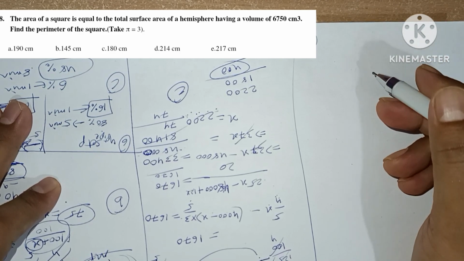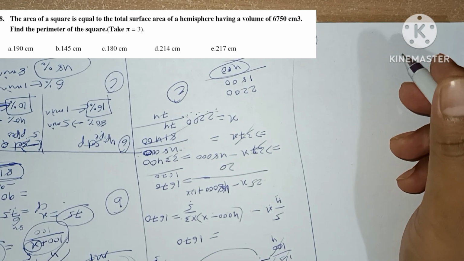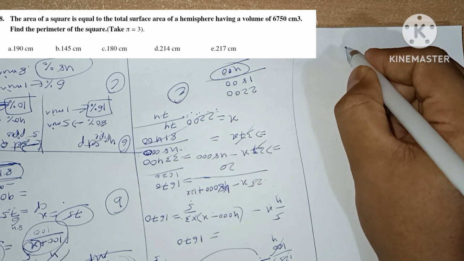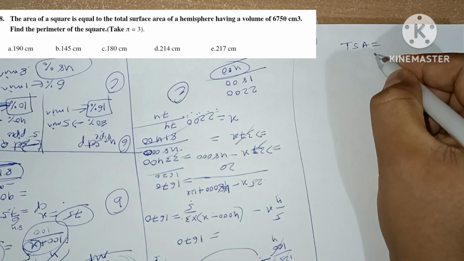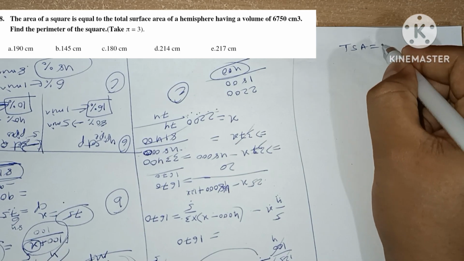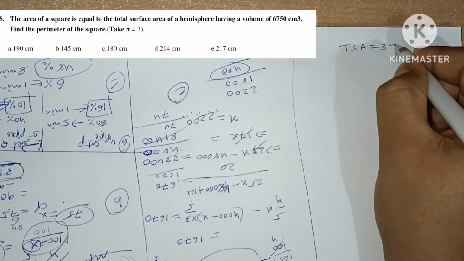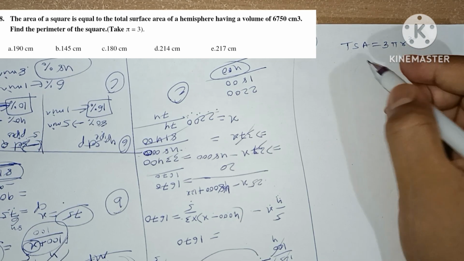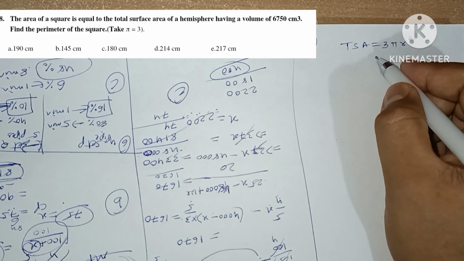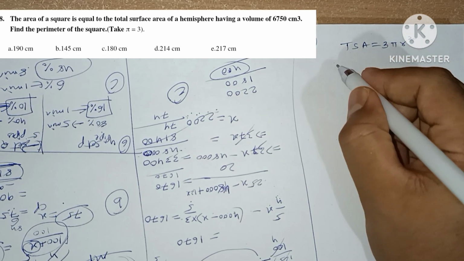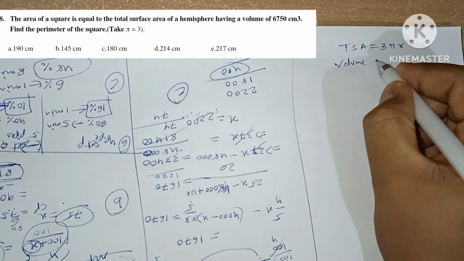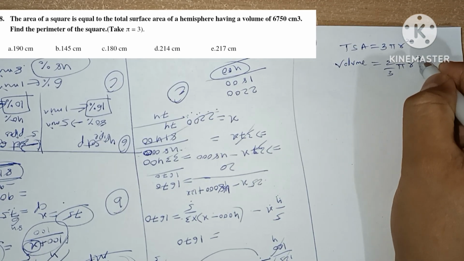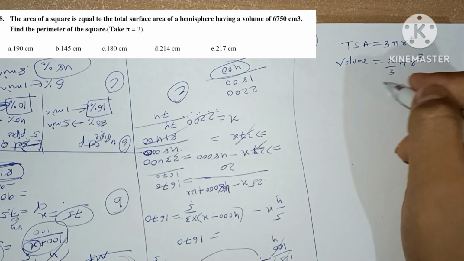Take pi equals 3. So here we need to know the formula of total surface area of a hemisphere. Total surface area of a hemisphere is 3 pi r square. Let's see volume. Volume of the hemisphere is 2/3 of pi r cube.